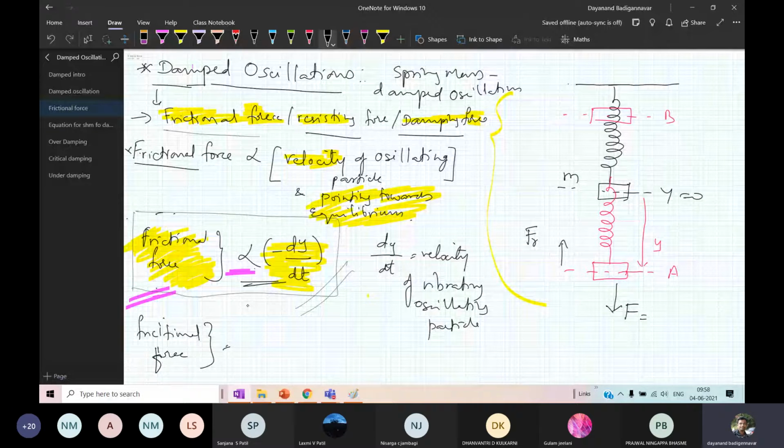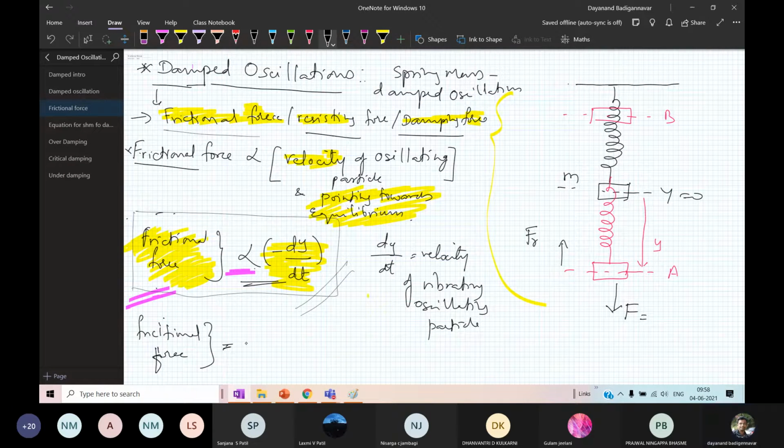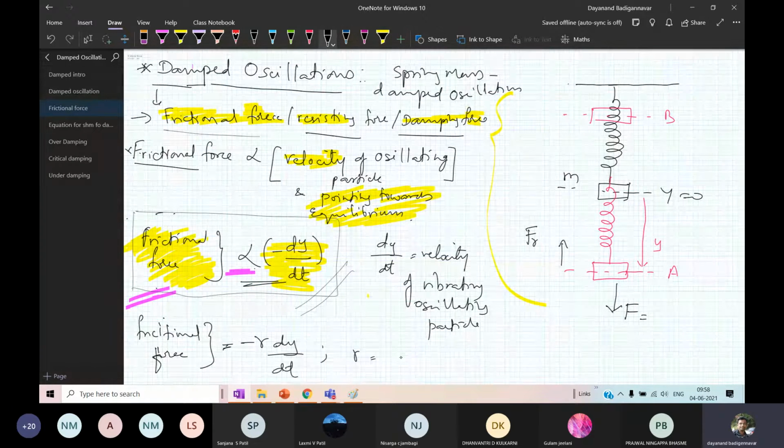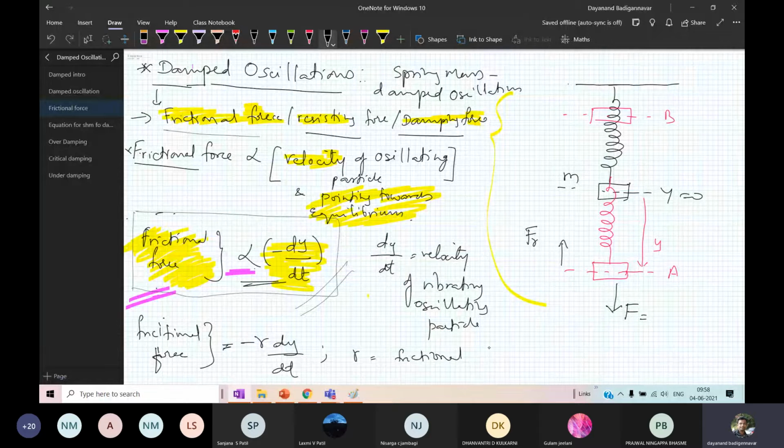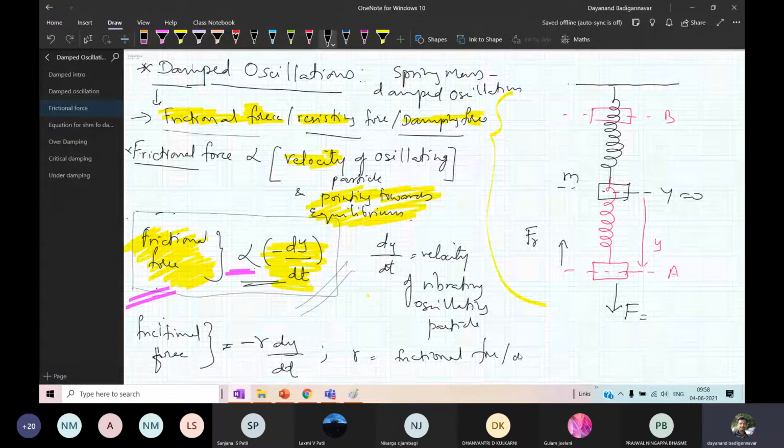Here r is the frictional force per unit velocity, and its unit is kg per second. Okay, got it.